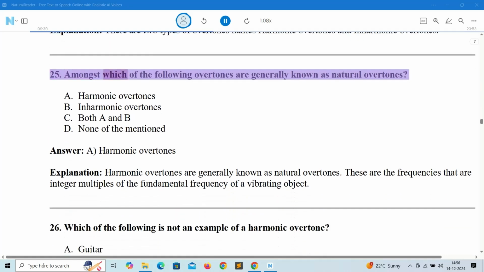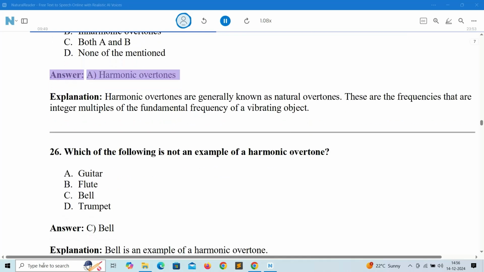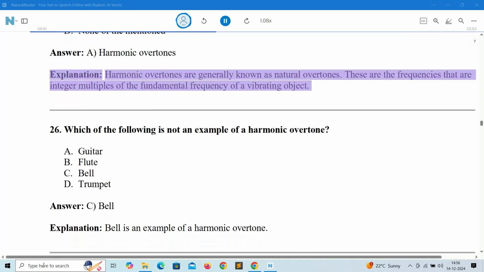25. Amongst which of the following overtones are generally known as natural overtones? A. Harmonic overtones. B. Inharmonic overtones. C. Both A and B. D. None of the mentioned. Answer: A. Harmonic overtones. Explanation: harmonic overtones are generally known as natural overtones. These are the frequencies that are integer multiples of the fundamental frequency of a vibrating object.